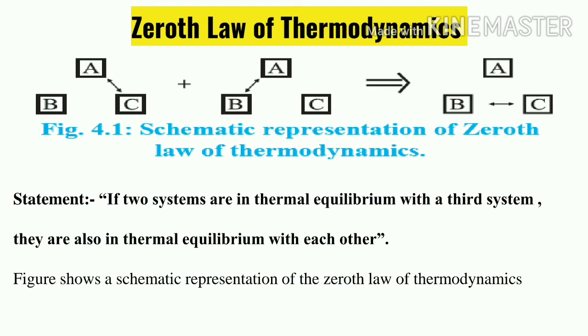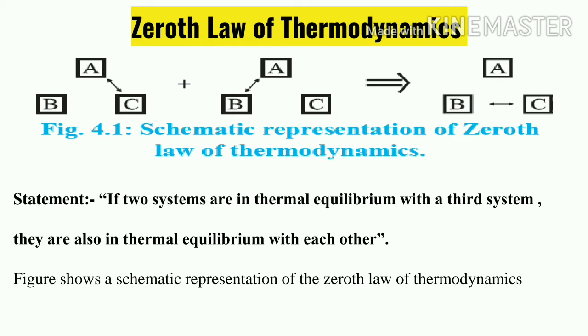Next one is Zeroth's law of thermodynamics. What this law states is, if two systems are in thermal equilibrium with a third system, then they are also in thermal equilibrium with each other. Over here, A, B, C, you can see the diagram, first diagram. A and C are in thermal equilibrium with each other, and B and A are also in thermal equilibrium with each other. So what can we say? B and C are also in thermal equilibrium. Try to understand. If two systems are in thermal equilibrium with the third system, over here the third system is what? A.